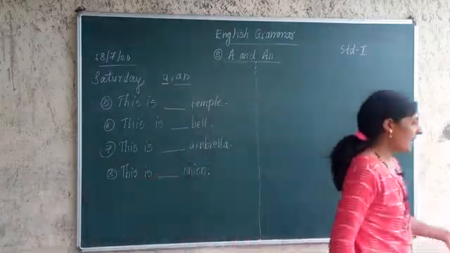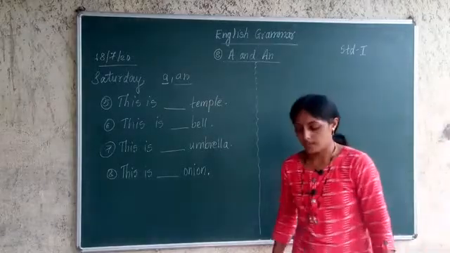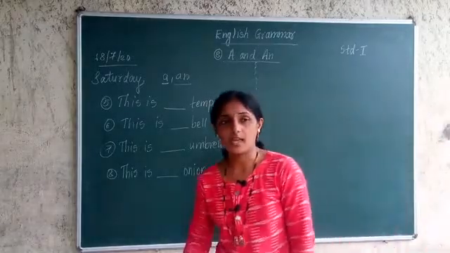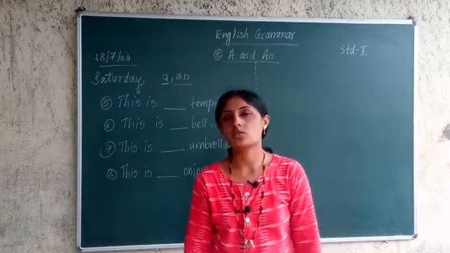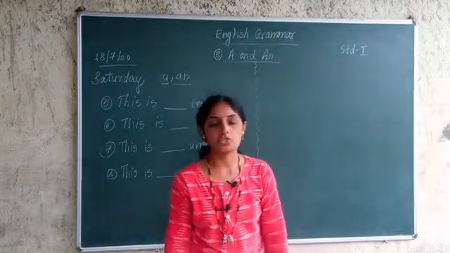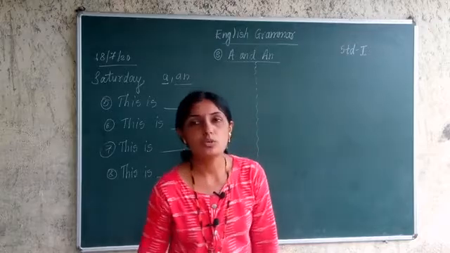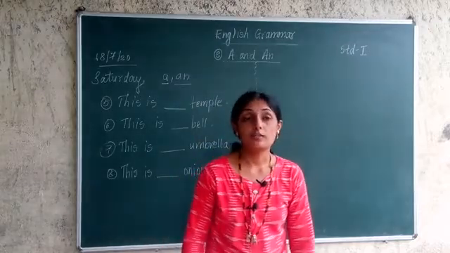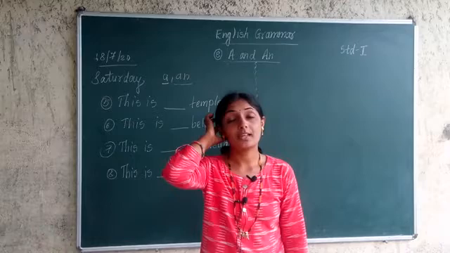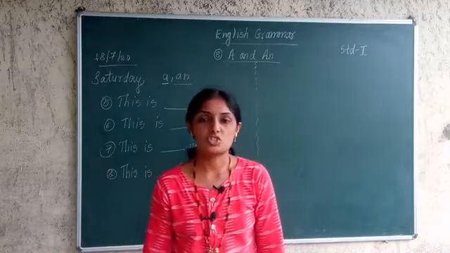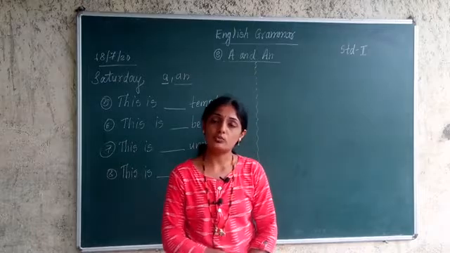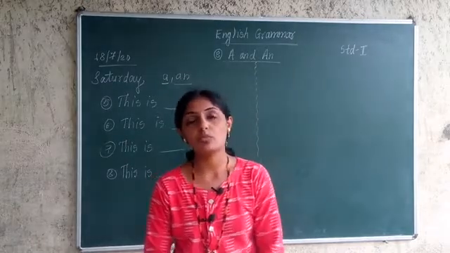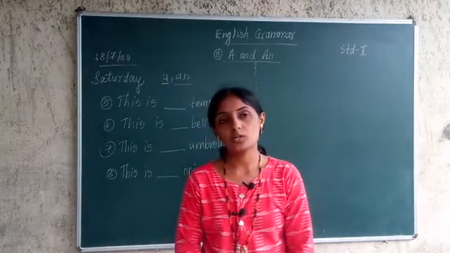Now what is a and an? A is a letter which we use before consonant words. The words which start with vowels, we use an before those words.